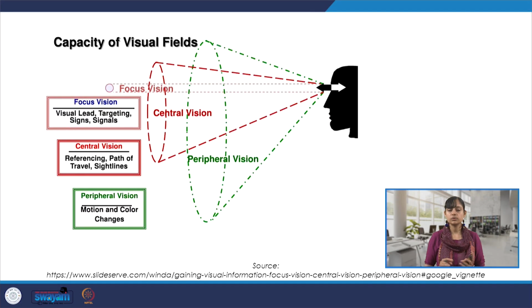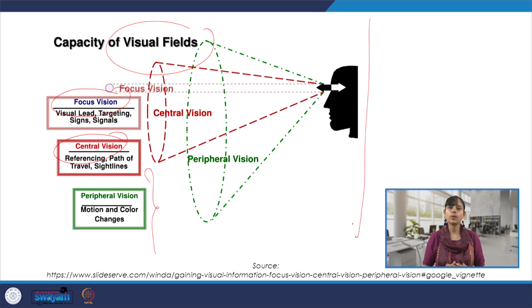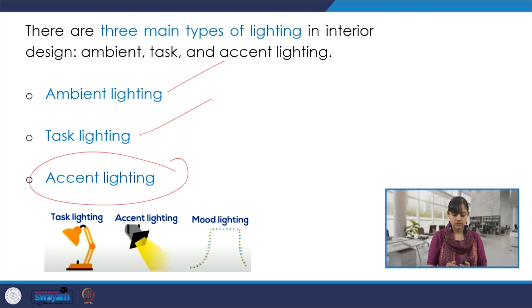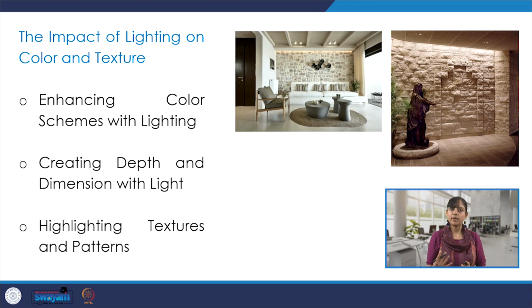We understood a bit, in terms of the technical details, what is visual field, focus vision, central vision, peripheral vision, and why it is important to understand this. We tried to understand three main types of lighting, specifically focusing on interior architecture: ambient lighting, task lighting, and accent lighting. So ambient or mood. Then there is an impact of lighting on color and texture also, so even those concepts need to be understood. And what is the role of these put together?